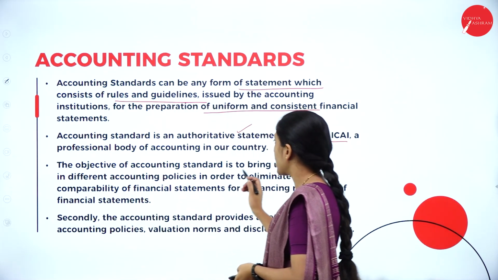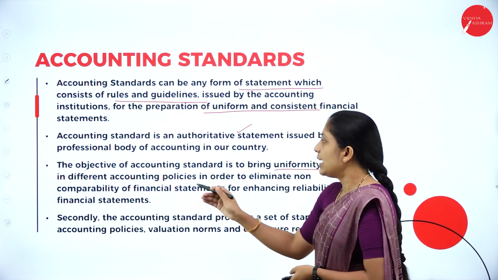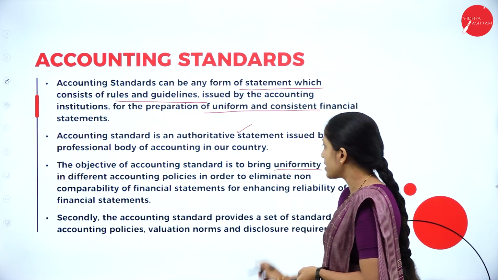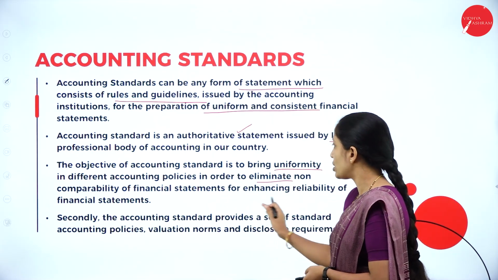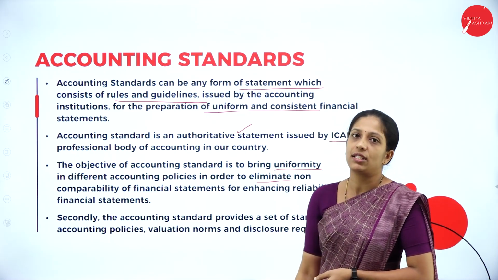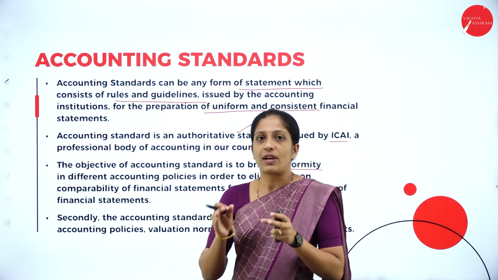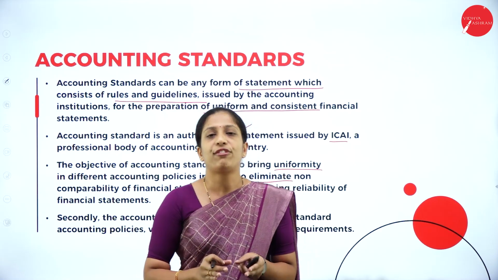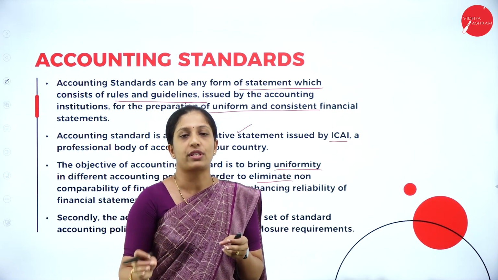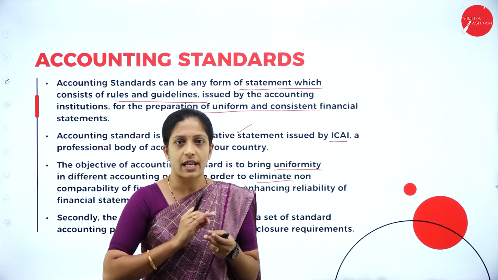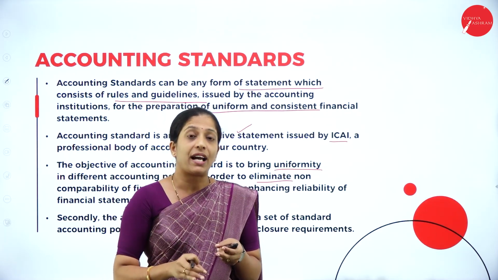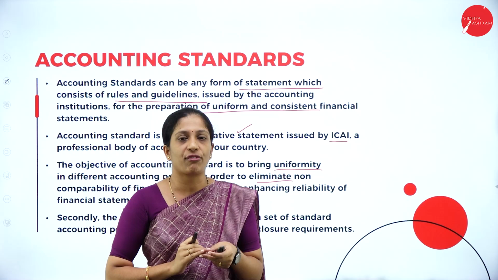The objective of accounting standards is to bring uniformity in different accounting policies in order to eliminate non-comparability of financial statements and enhance reliability. When you follow the same rules and regulations, every company follows the same rules, so your financial statements will also be uniform.